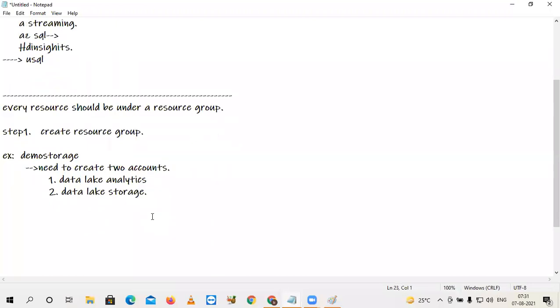If it is data lake storage, you have two things, Gen 1 and Gen 2. Gen 2 is the latest. What is the difference between Gen 1 and Gen 2? In our next sessions, I will explain. For now, I am going to create with a Gen 1 storage account, and I will create one data lake analytics account.